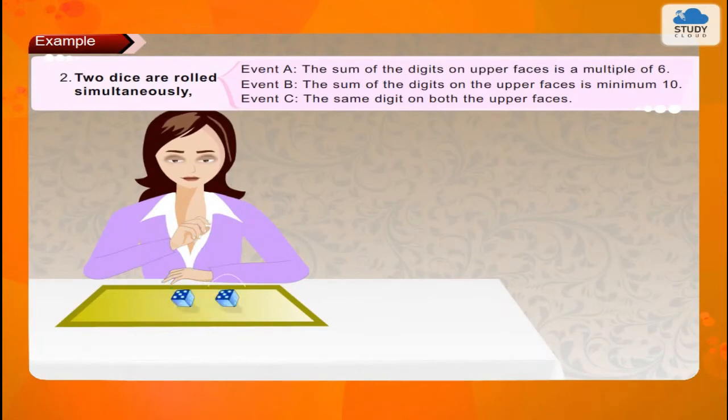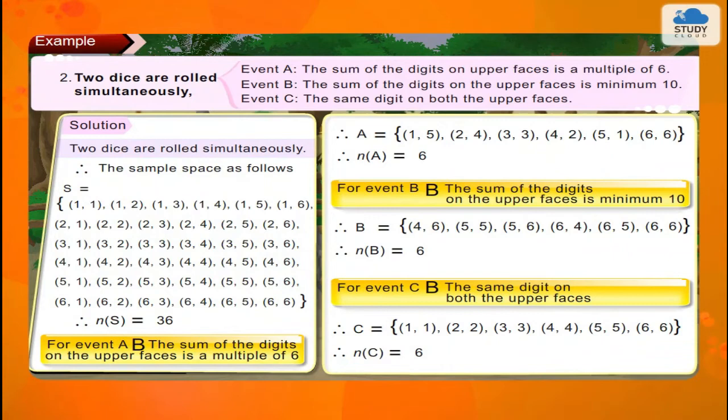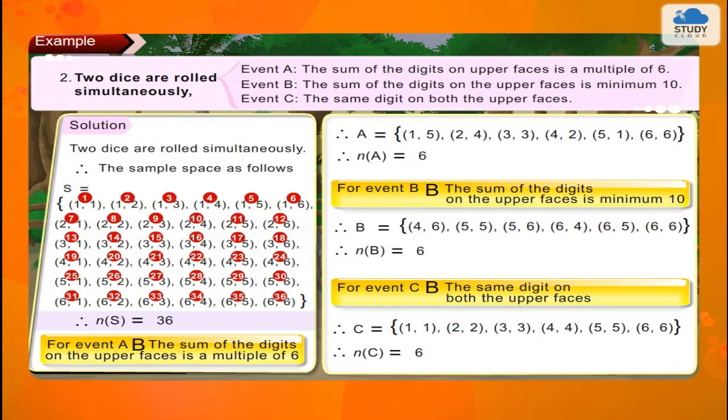2. Two dice are rolled simultaneously. Event A, the sum of the digits on the upper faces is a multiple of 6. Event B, the sum of the digits on the upper faces is minimum 10. Event C, the same digit on both the upper faces. Solution. Two dice are rolled simultaneously. Therefore, the sample space is as follows. Therefore, n of S is equal to 36.